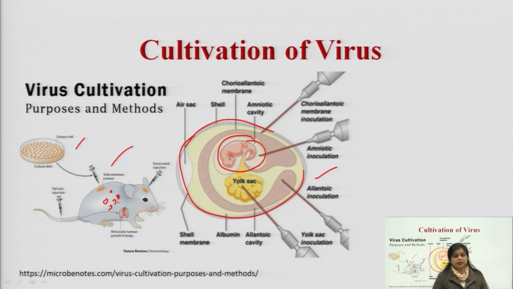We have to provide proper conditions for growth, and once they replicate, we have to isolate those viruses from the eggs or animals after dissection, or both.